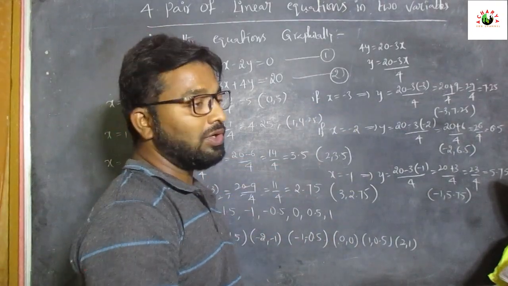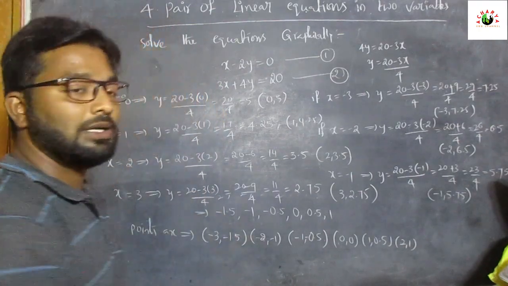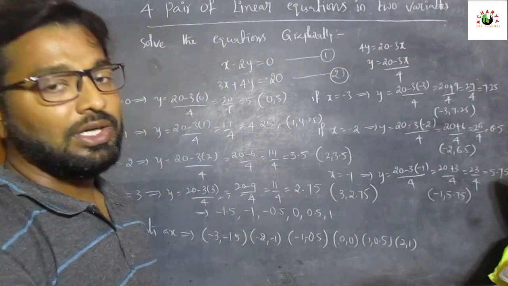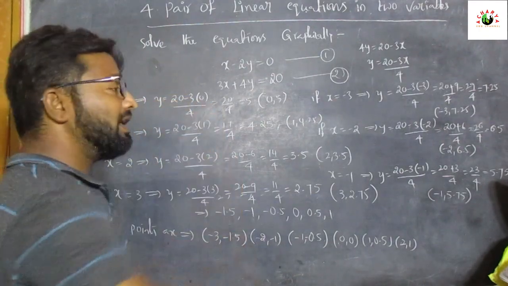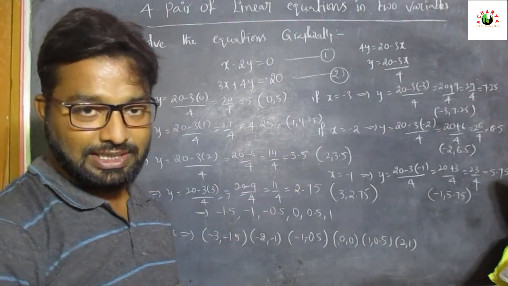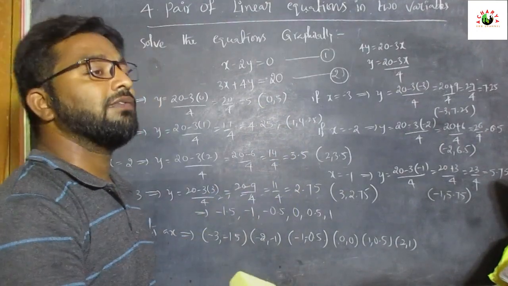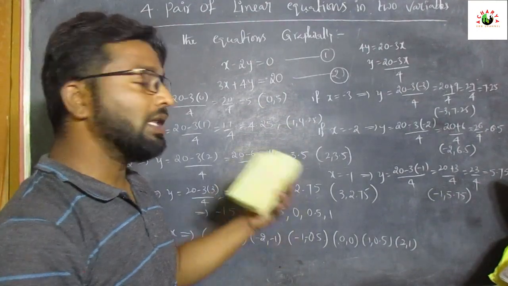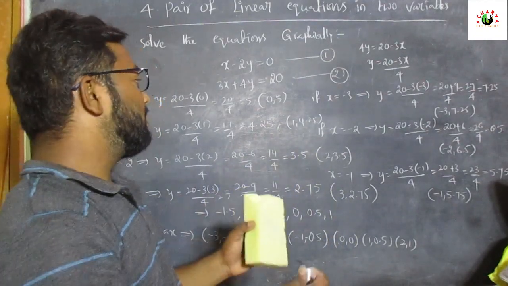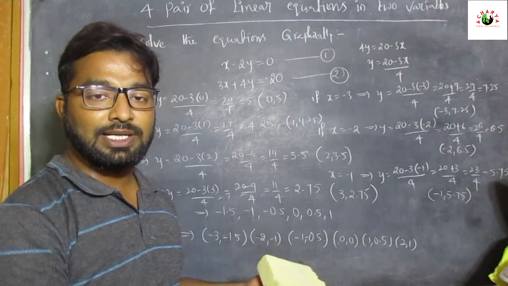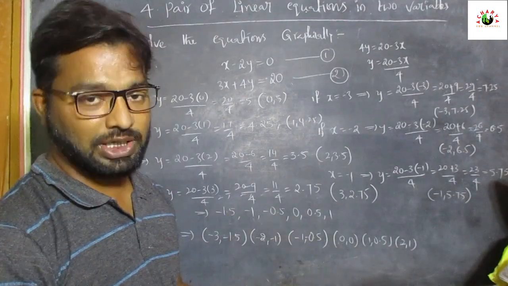We have to show them on the graph. That is called graphical representation of the two equations. According to the given conditions, these are intersecting lines. So now we have to verify with the graph whether the equations are shown to be intersecting lines or not. Now we are going to check it.